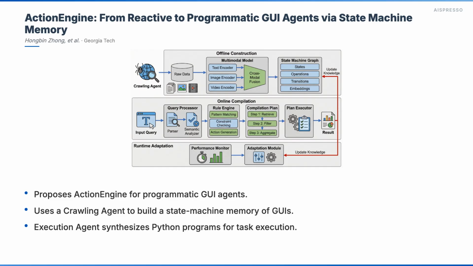A crawling agent constructs an updatable state machine memory of GUIs through offline exploration. Then, an execution agent leverages this memory to synthesize complete, executable Python programs for online task execution. This design drastically improves efficiency and accuracy, achieving 95% task success on Reddit tasks with an average of just 1 LLM call, significantly reducing cost and latency compared to reactive baselines.